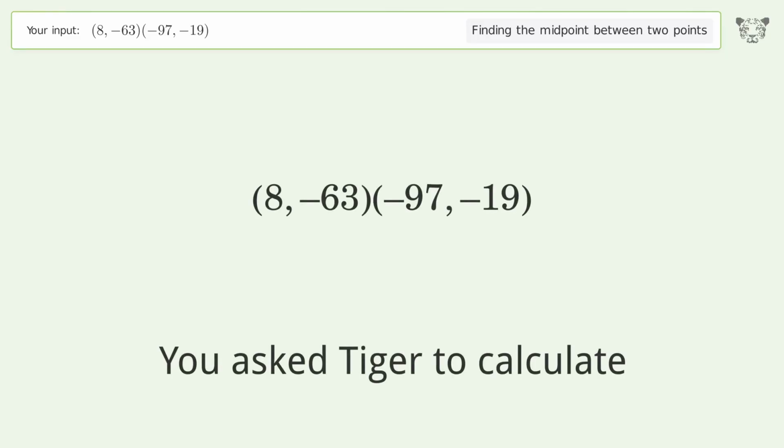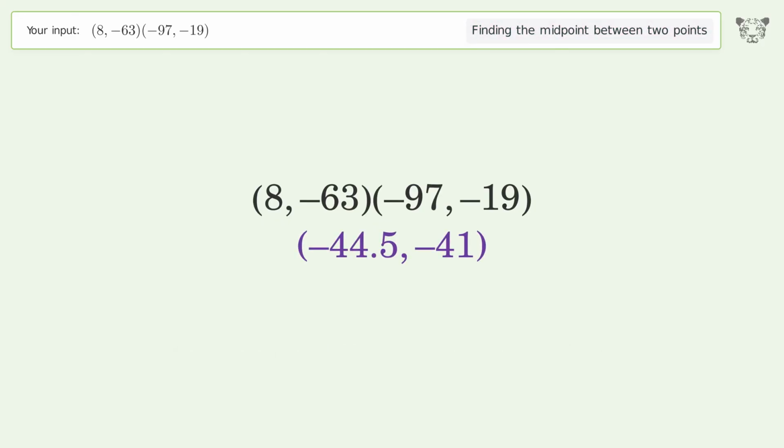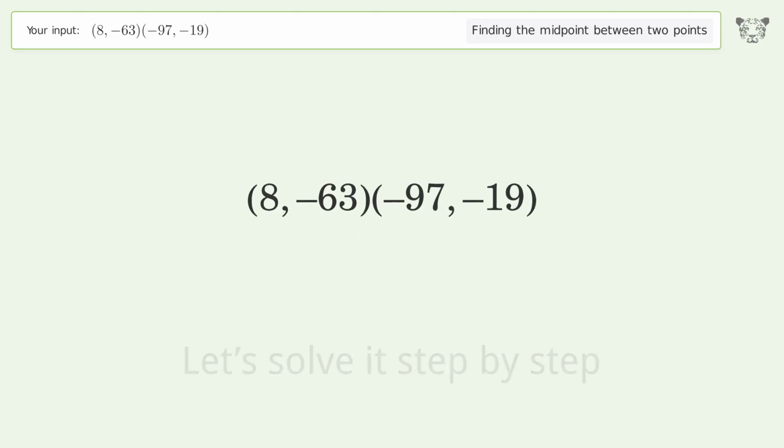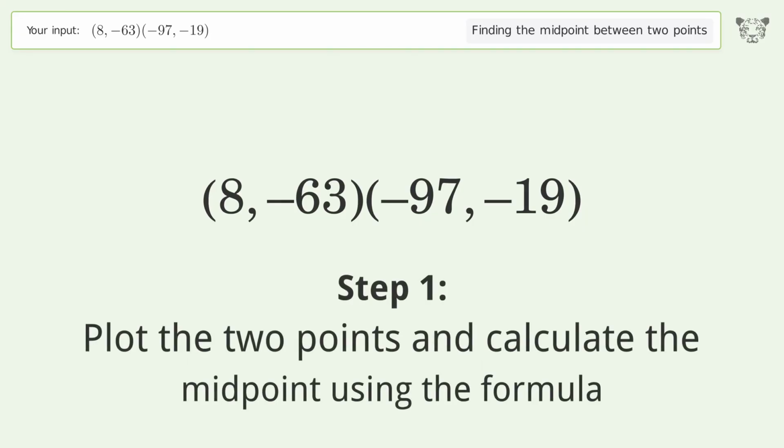You ask Tiger to calculate. This deals with finding the midpoint between 2 points. The midpoint between the 2 points is negative 44.5, negative 41. Let's solve it step by step. Plot the 2 points and calculate the midpoint using the formula.